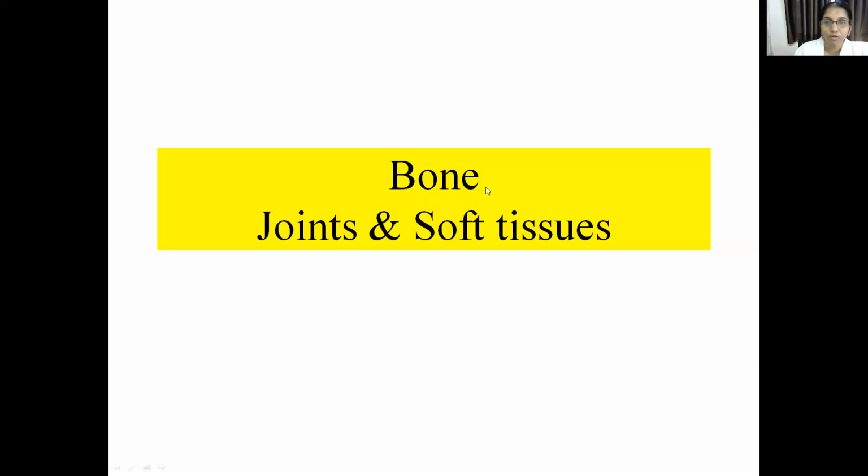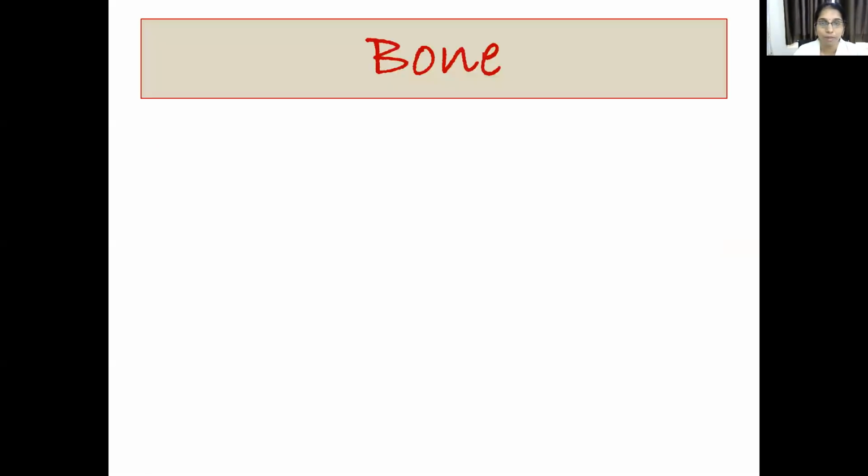Good morning, everyone. Today your topic is the musculoskeletal system. In this, bone, joints, and soft tissues are included. So, coming to the first topic, bone will be dealt in 3 to 4 classes, and later the joints and soft tissues will be dealt. So, bone is the first topic to be dealt.